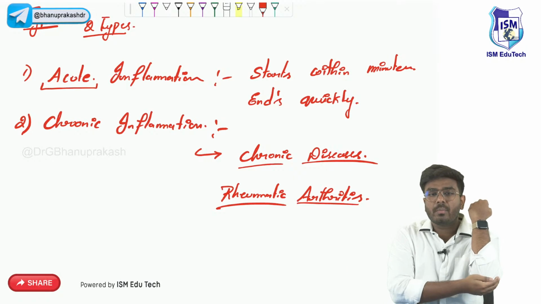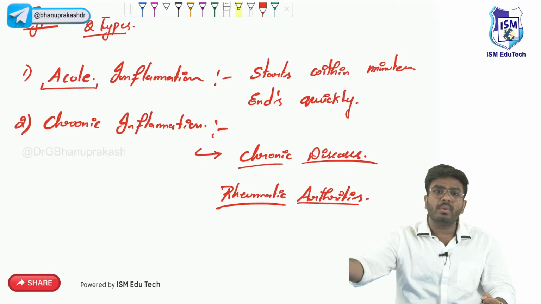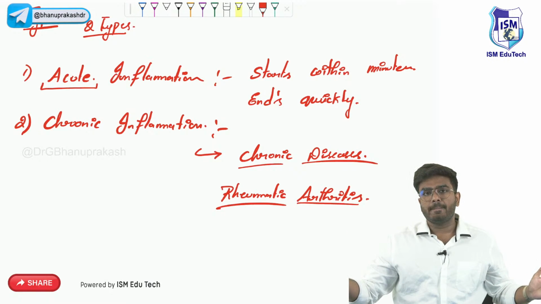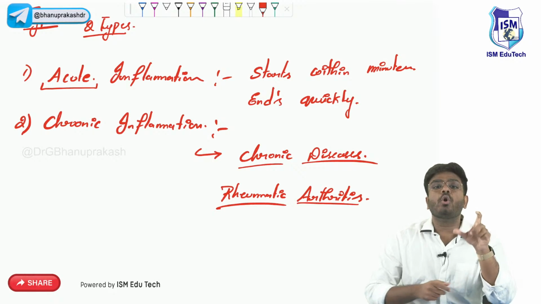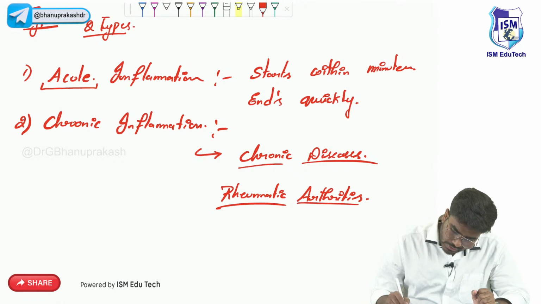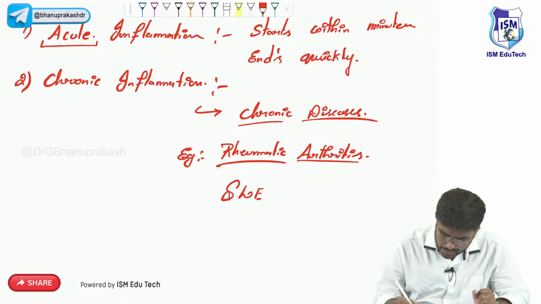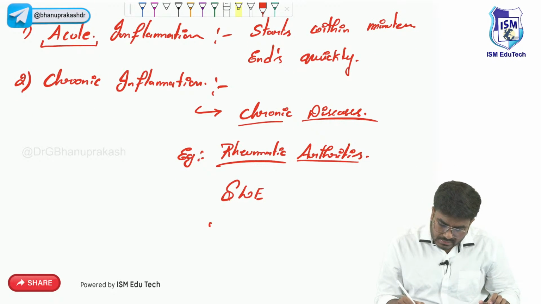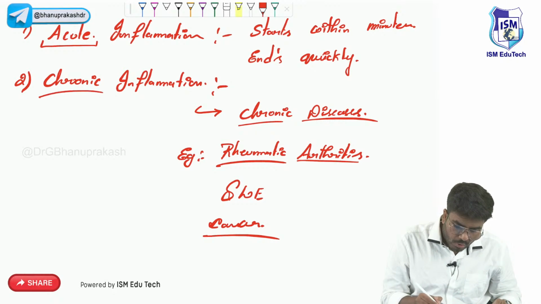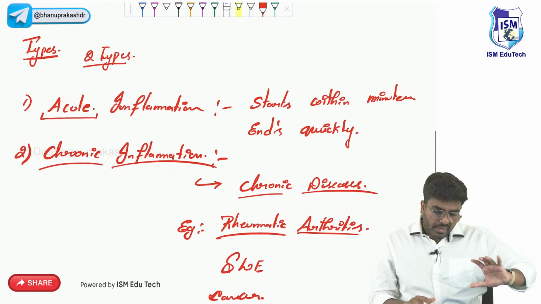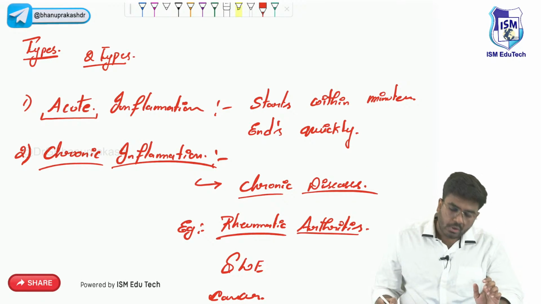So such a type of inflammation, if the damage is continuous, happening throughout the day, 24 by 7, or of long duration, then the type of inflammation you will have in that particular tissue is going to be chronic inflammation. Examples are rheumatoid arthritis, SLE (systemic lupus erythematosus), autoimmune disorders, or cancers. In all these diseases you are going to have chronic inflammation. So inflammation is divided mainly into two types: acute inflammation and chronic inflammation.